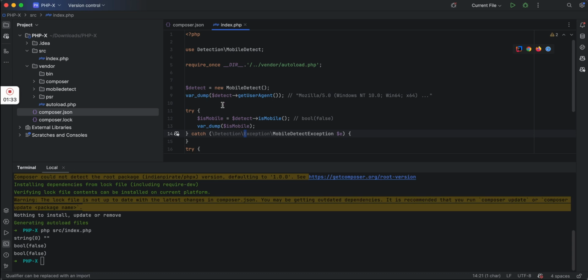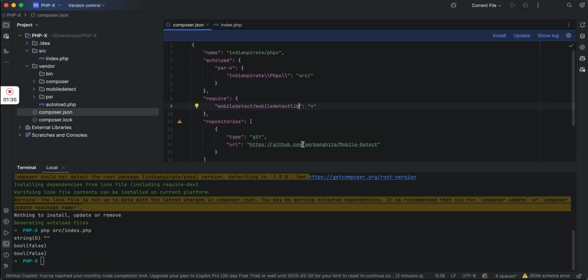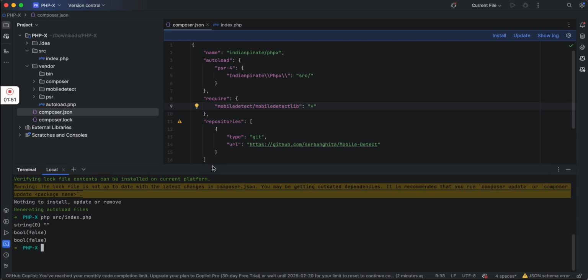So using this approach you can install any git package or any other repository package directly into your project without depending upon the packagist repository, just like in Node.js we have npm. So yeah, that's it. I think you can use it in your project also.